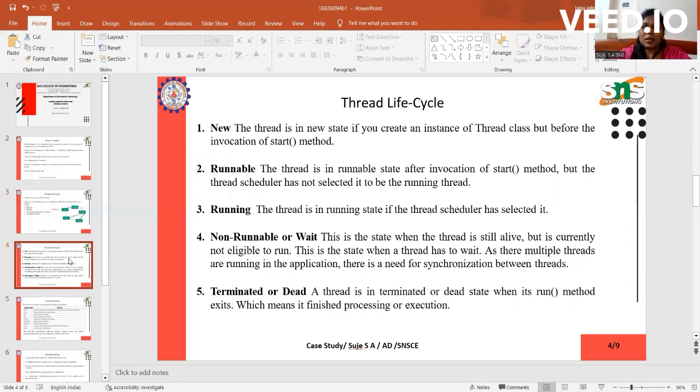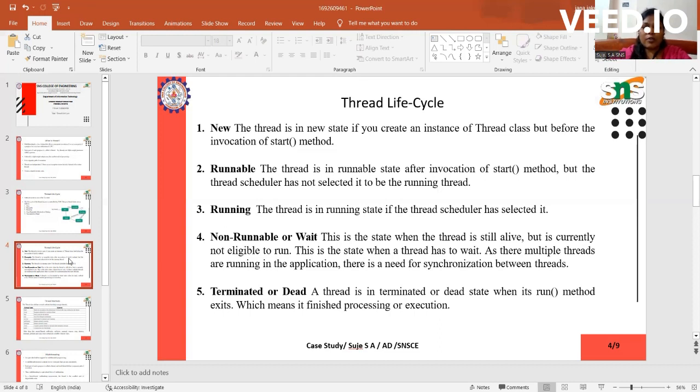But what they are saying here is the start method got invoked, but that thread is not selected for the running state. Next is the running. The thread is in running state if the thread scheduler has selected it. Here it is in running state.